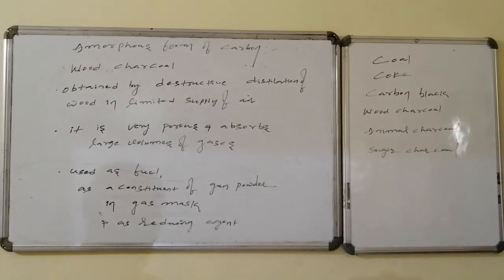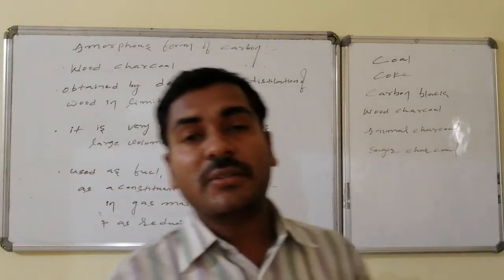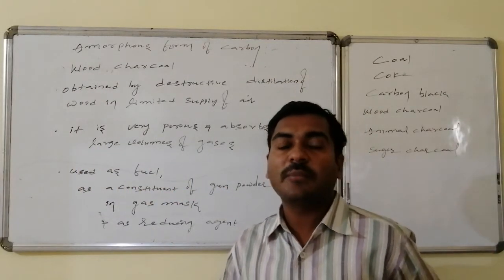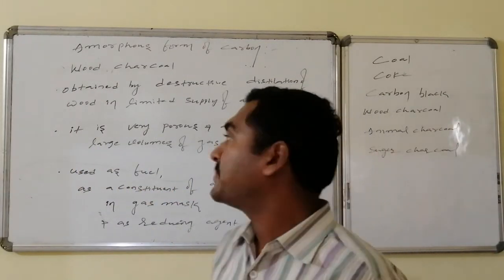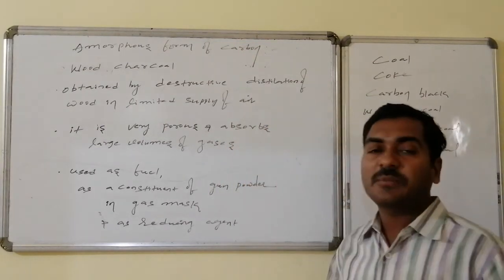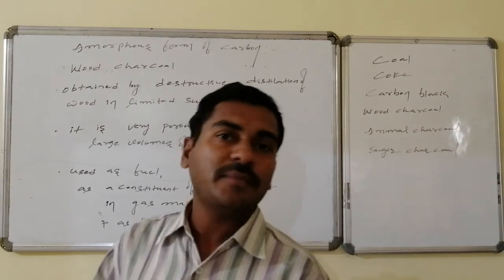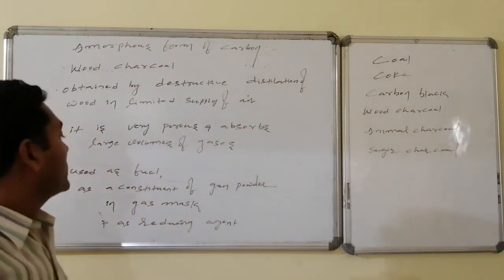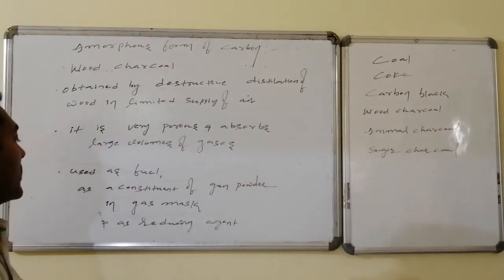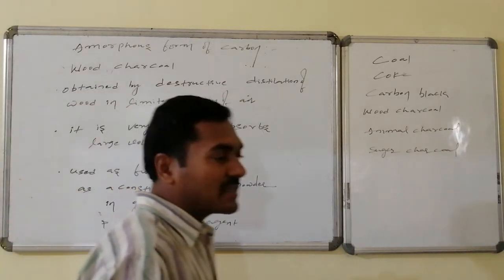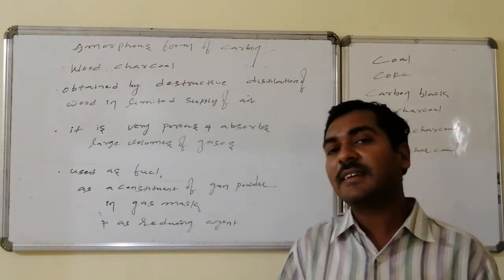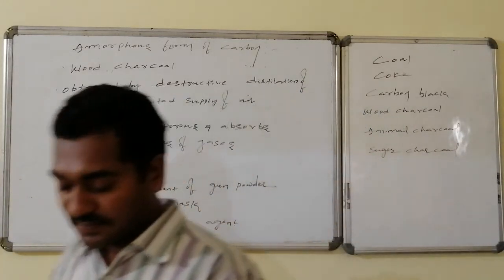Wood charcoal is obtained by the destructive distillation of wood in a limited supply of air, that is oxygen. It is very porous and absorbs large volumes of gases, and it is used as a fuel. Moreover it is a constituent of gunpowder and also used in gas masks and also acts as a reducing agent.